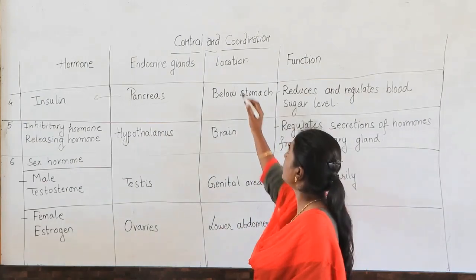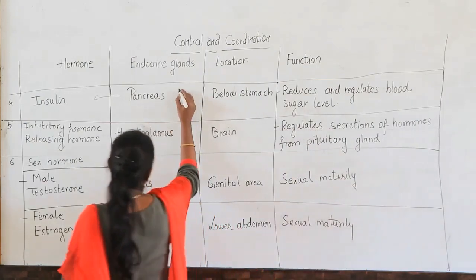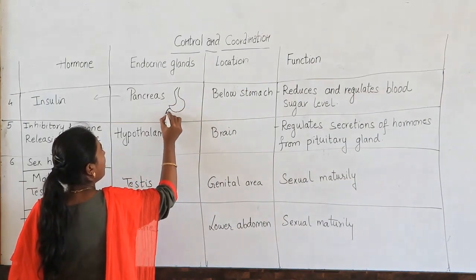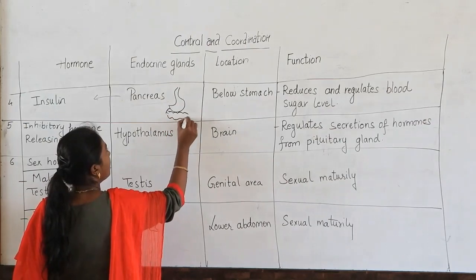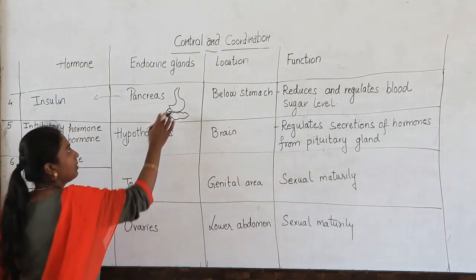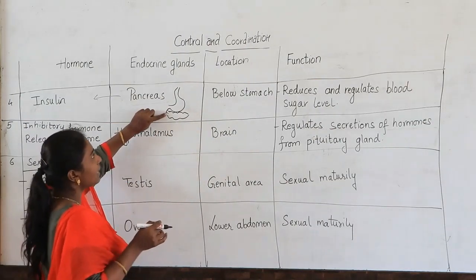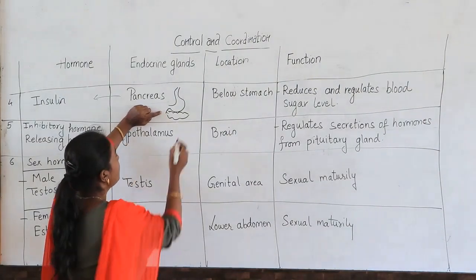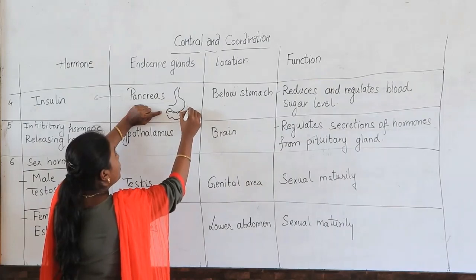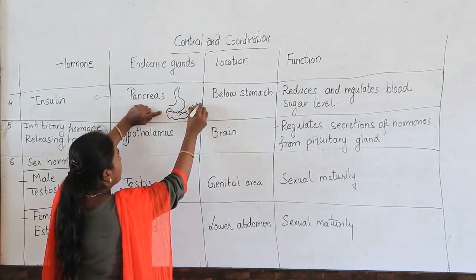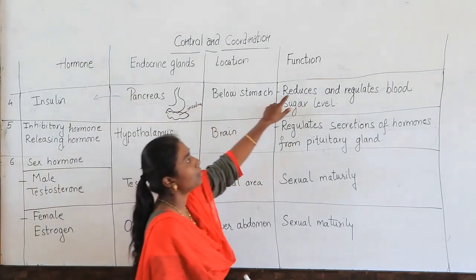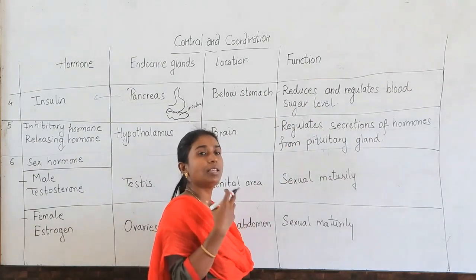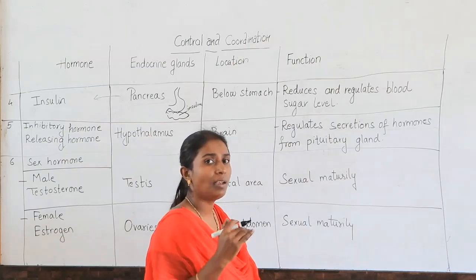So where is it present? As you know, if this is the stomach, here you will find the pancreas. One function of the pancreas is to secrete the digestive juices, the pancreatic juice. The other is that it also produces insulin. And what is the function? It reduces and regulates the blood sugar level, that is, it lowers the sugar level in the blood.